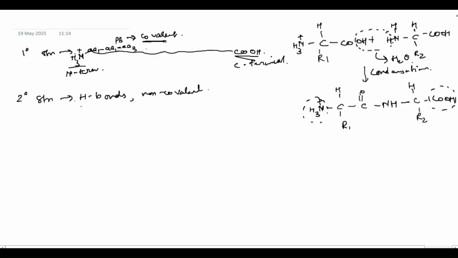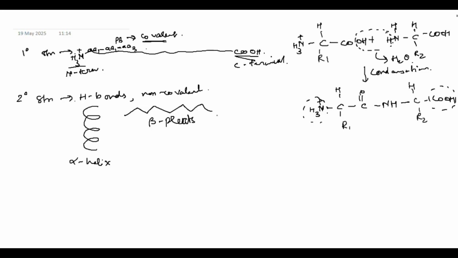And it forms different structures. For example, the most common types are alpha helix and beta pleats, which ultimately form beta sheets. This is alpha helix and this is beta pleat. Then there will be another one here followed by this, and that we will draw later.